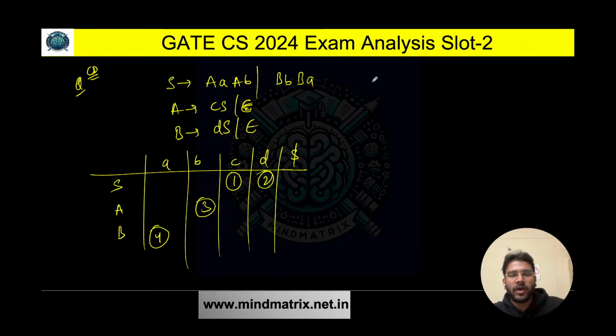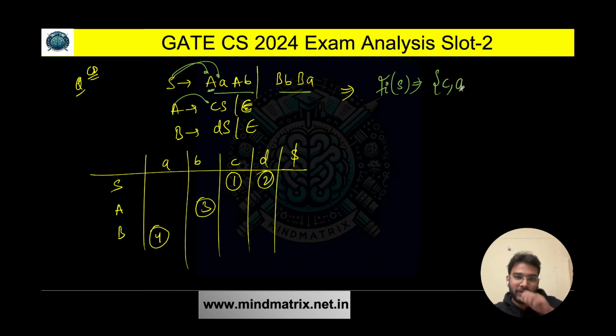It is very simple. You had the options, but I'm directly going to solve this question for you. Carefully see this. Do we have an epsilon production in case of S? No, we don't. So we just need to find the first of S. What is first of S? That is first of A. What is first of A? That is small c. If I substitute epsilon for A, then first of S will become first of B. First of B is D here. And if I substitute epsilon for B, then first of S will become B also. So C, A, D, B is the first of S.